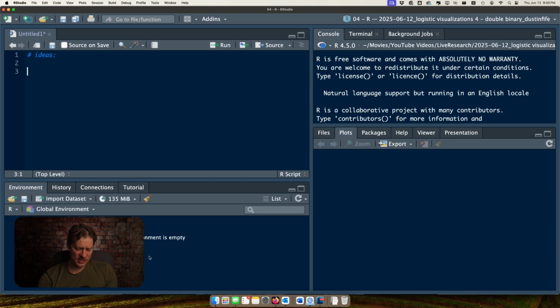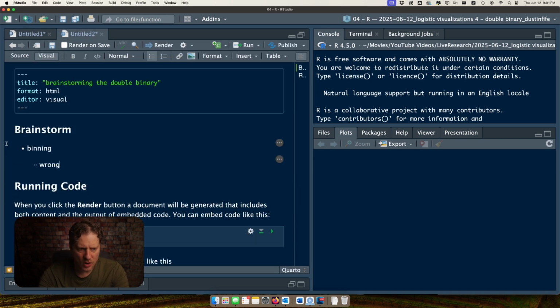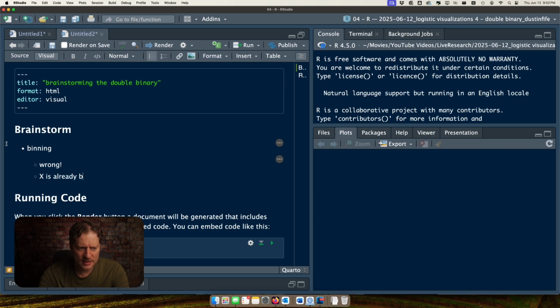Ideas. Well, I just did a bunch of things with binning. We did that with logistic regression, where we had a continuous x, and then at every level of x, we binned it, and then computed proportions. And oh, no, that's not going to work. Why? Because you can't bin something that's already binned. It's already a categorical variable. All right, so our first idea has already failed. Binning. Wrong. X is already binned.